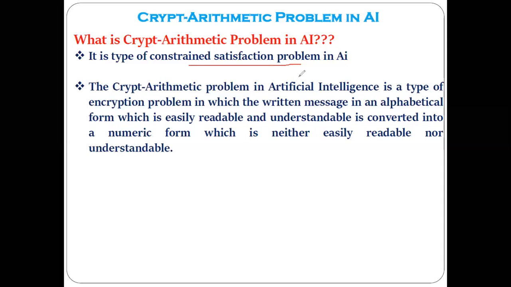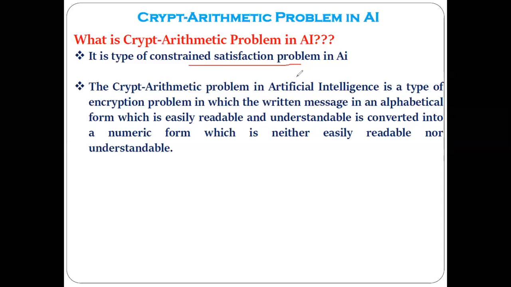The solution is possible only if certain rules or constraints are satisfied. So in short, the constraint satisfaction problem is finding the solution to some problem by satisfying its constraints or its rules.